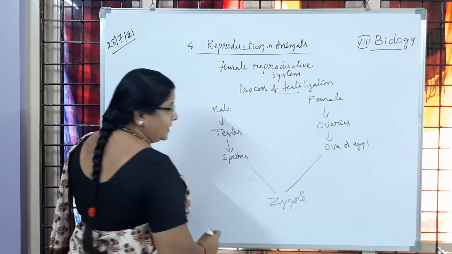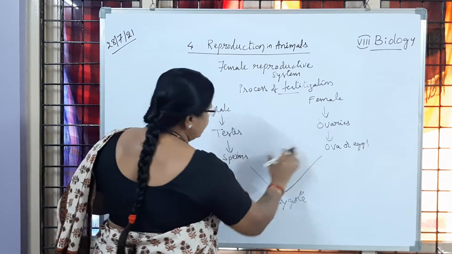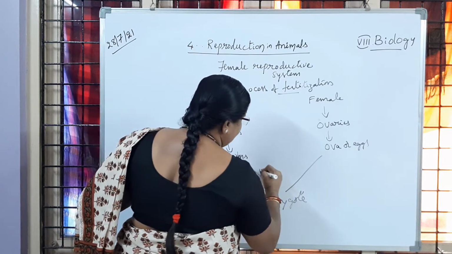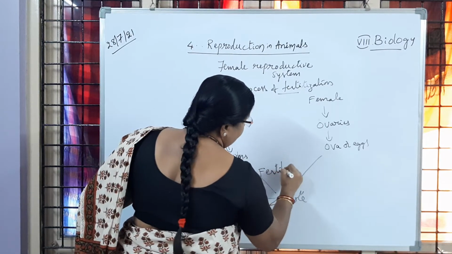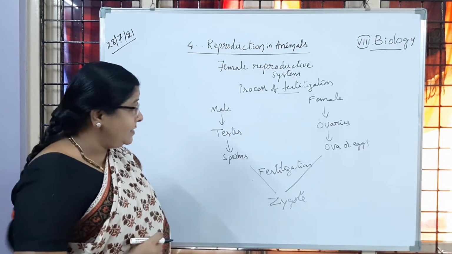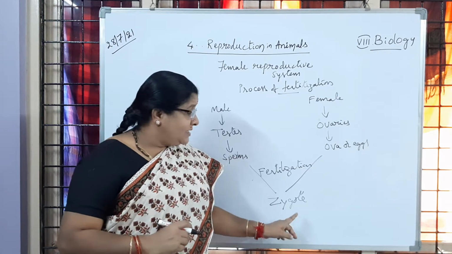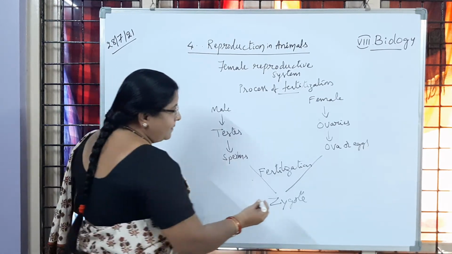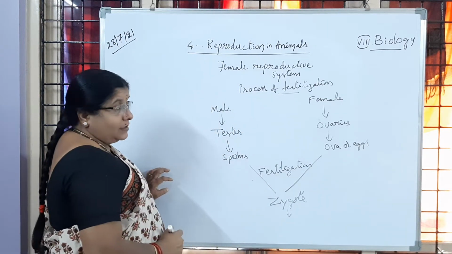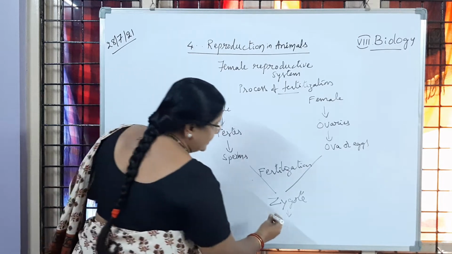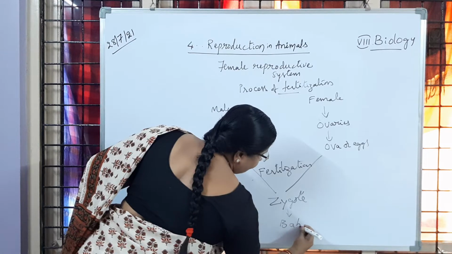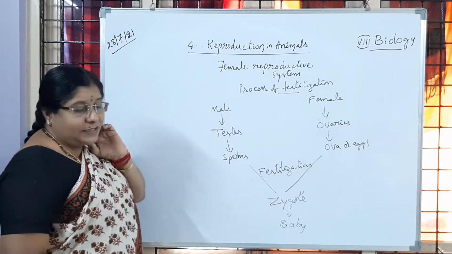So zygote is formed. Is it clear to children? What do we call that process of fusing sperms with the ova? That one we call it as a fertilization. Because of fertilization, what is the resulting cell formed? Zygote. Is it clear to you? So that zygote is going to develop in the uterus, and finally that zygote is going to result in a baby. Is it clear to you, children?